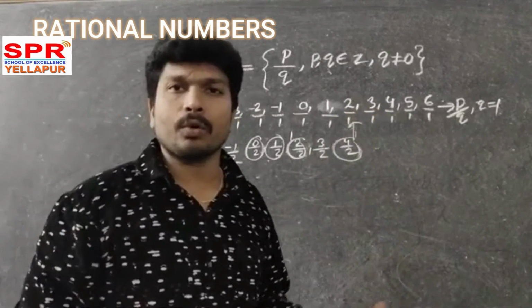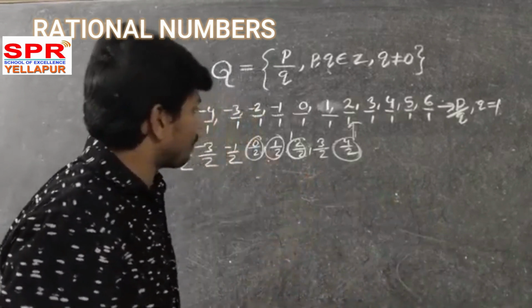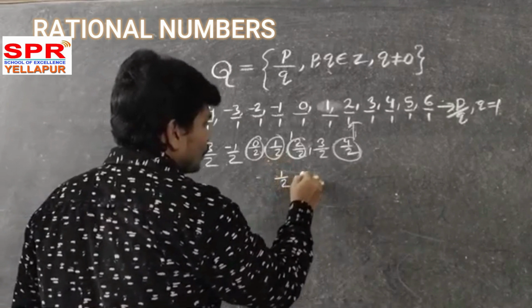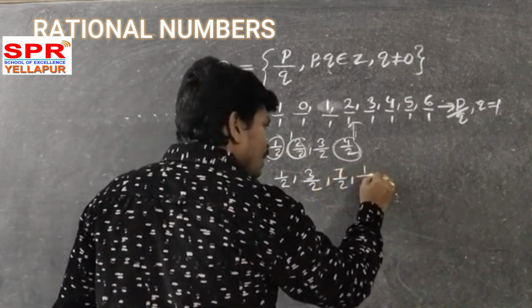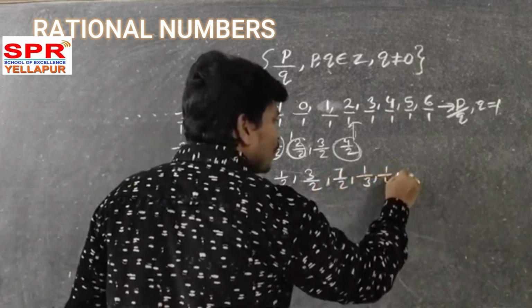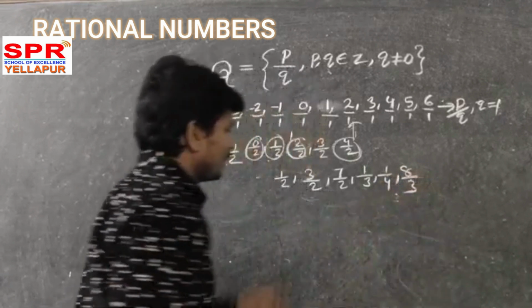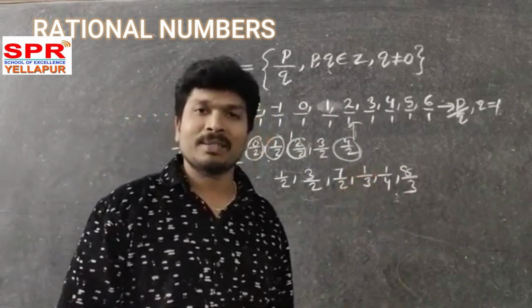So those are integers. But some more numbers you observe: 1 by 2, 3 by 2, 7 by 2, 1 by 3, 1 by 4. How many are there? Infinitely many. 8 by 3, with denominator other than 1, you can take other numbers.